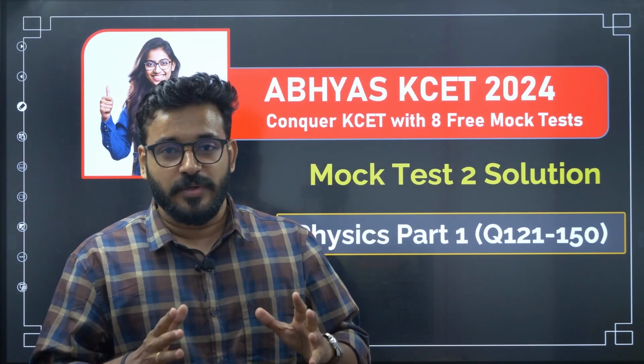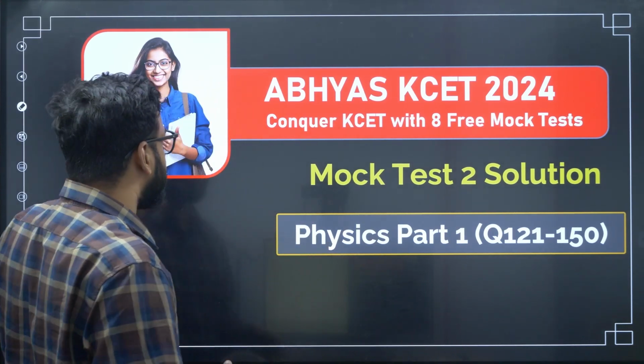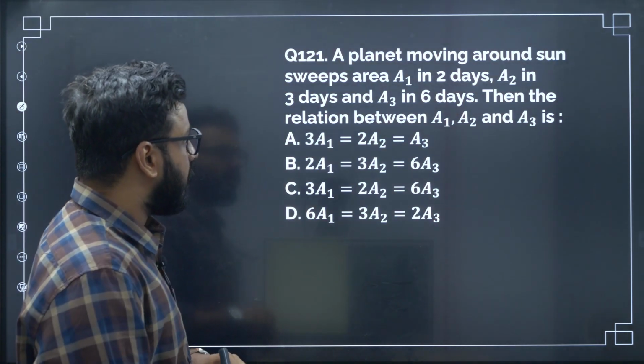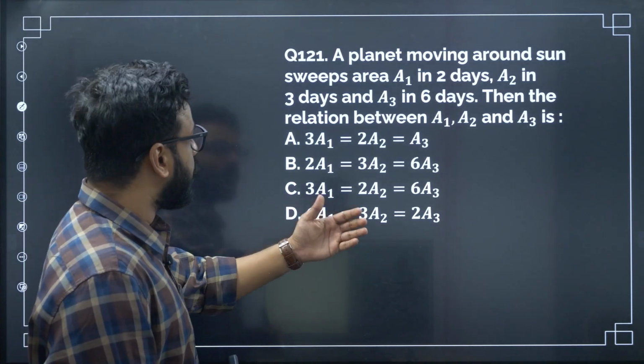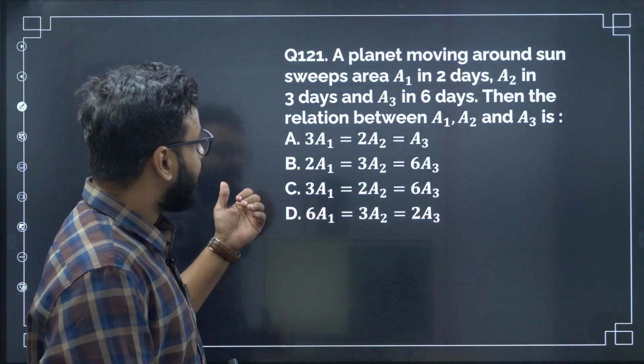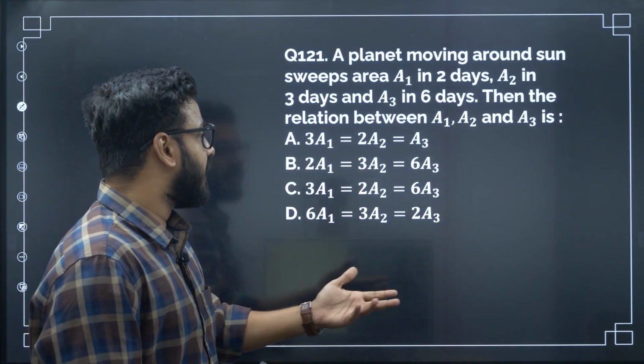So let's begin the question. The first question is, a planet moving around the sun sweeps area A1 in 2 days, A2 in 3 days, and A3 in 6 days. Then the relation between A1, A2, A3 is.